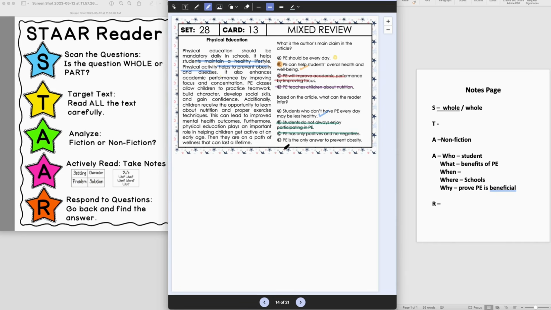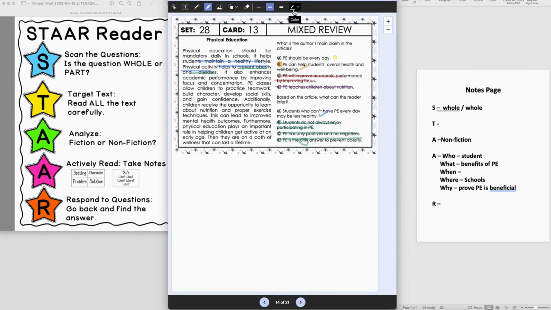PE is the only answer to prevent obesity. Well, it does say that it can prevent obesity, but nowhere in here does it say this is the only option. This keyword only is a little bit too extreme, so that's going to have us cross that off.